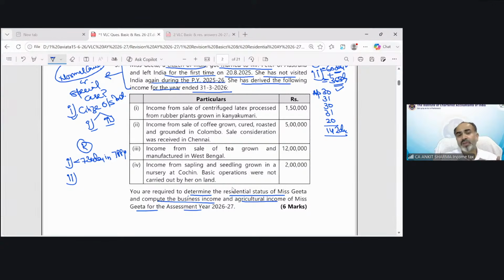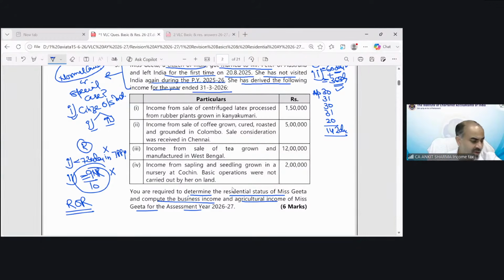She never went outside India before this 20th August. So this condition cannot be fulfilled because she would be in India for all the days in the last 7 preceding previous years. And the second condition, at least 10 years or more non-resident. She is always resident because she was in India all her life before this 20th of August. So again, not fulfilled. So she will become a resident and ordinary resident in India.